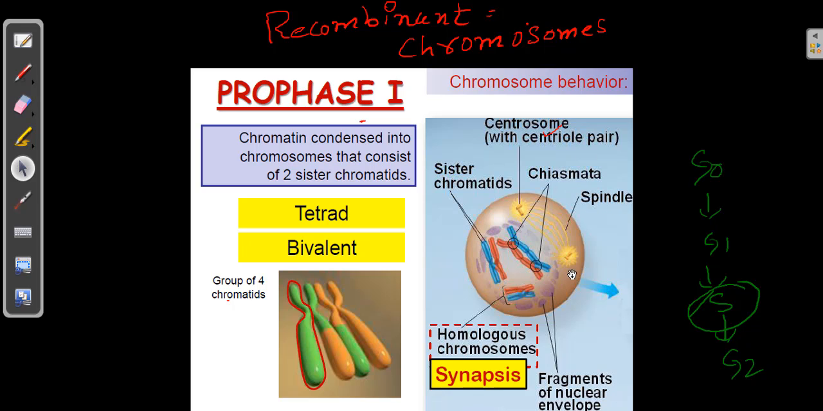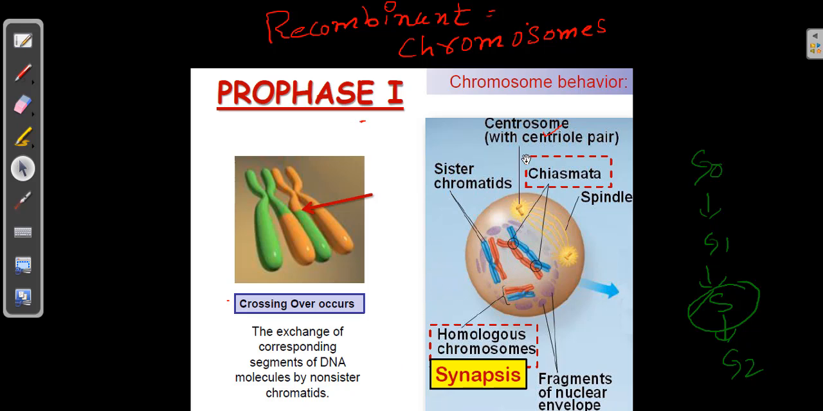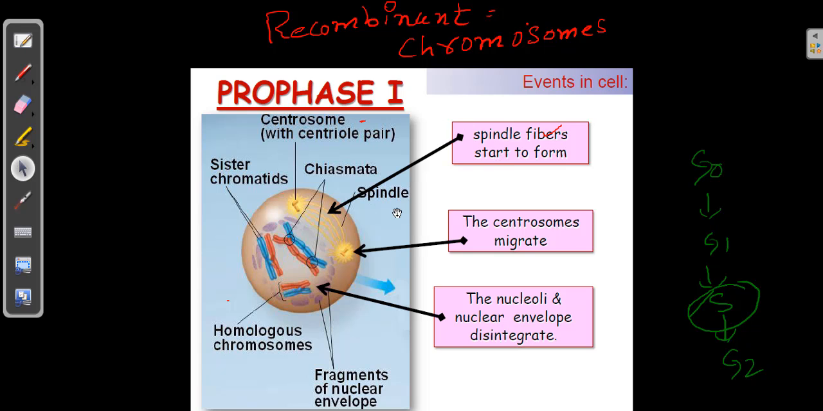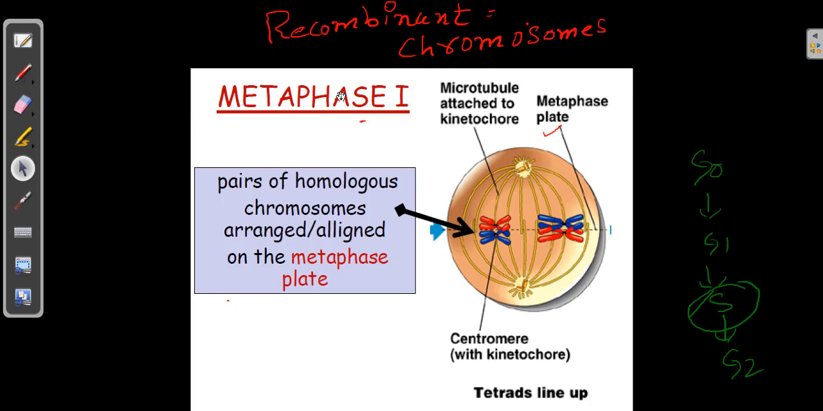On the other side you can see the centrosomes are being duplicated, and then the spindle fibers are being produced, and here the homologous chromosomes are quite ready. And now you can look at the metaphase 1.